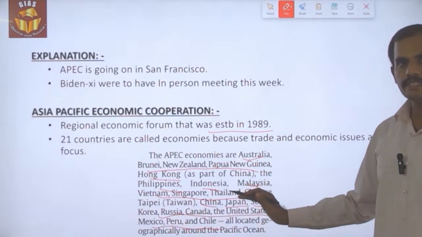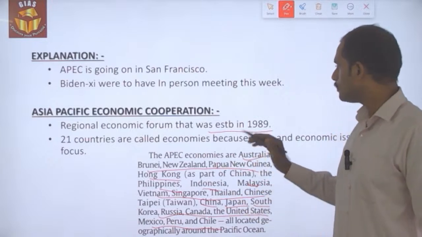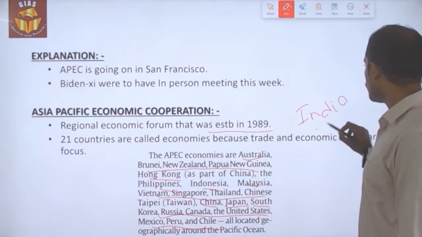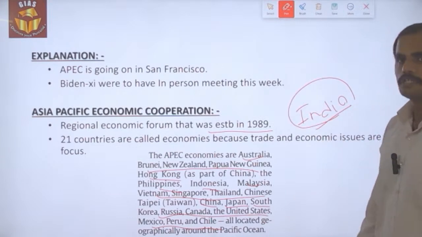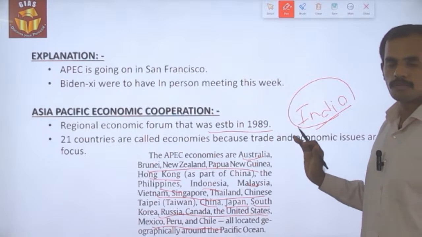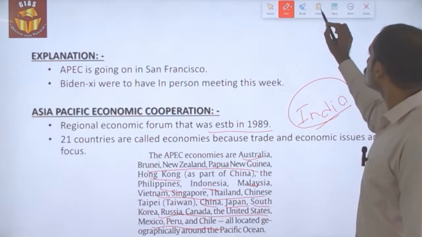So these are all the countries that are part of APEC, and we should be aware that India is not a part of APEC, which we need to be aware of, and it is a potential prelims question.